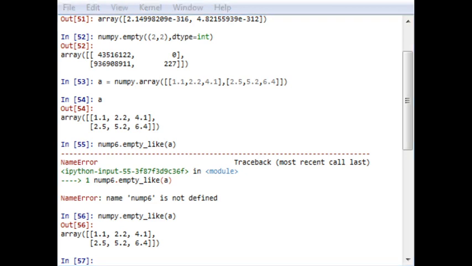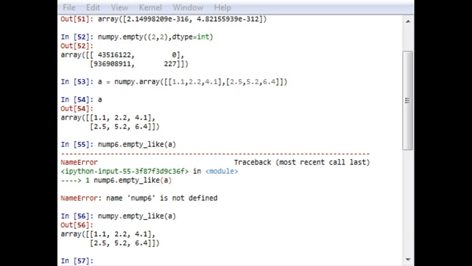Now let's move further to the eye matrix, which is also called the identity matrix. In an identity matrix, in a two-dimensional array, the diagonal elements are equal to 1. The function takes a second argument as the index of the diagonal. 0 indicates the central diagonal. A positive number means moving a designated number of steps in an upward direction.